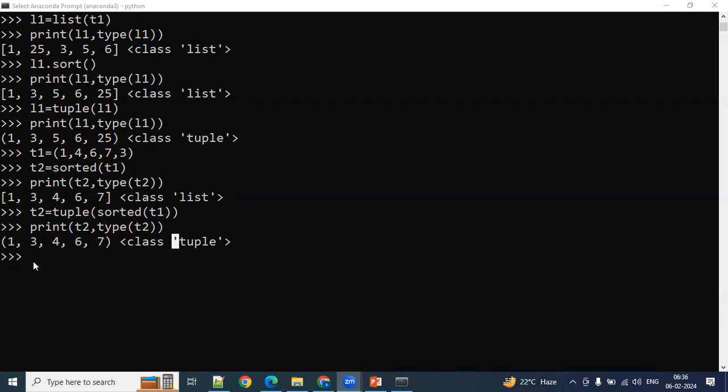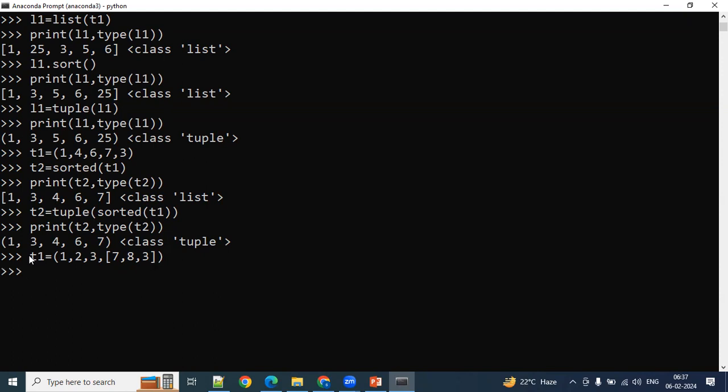How do we define that one? T1 equal to, brackets, I'm just opening here: 1, comma, 2, comma, 3. Again, within square brackets, you can take 7, comma, 8, comma, 9. Can we define like this? Yes, we can define like this.